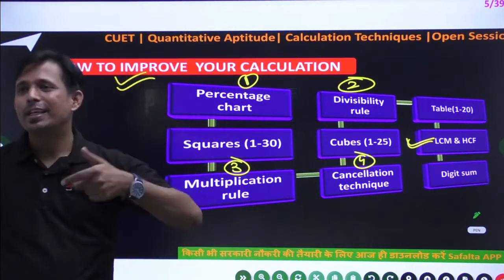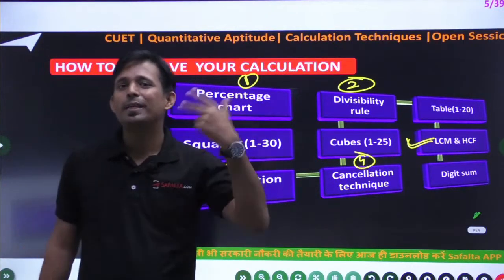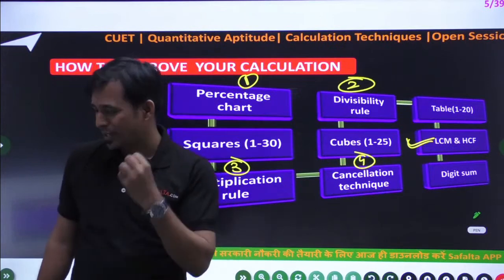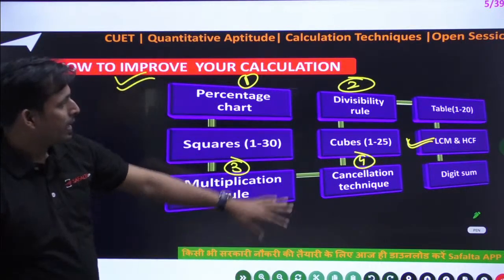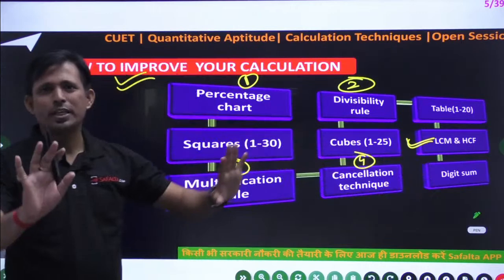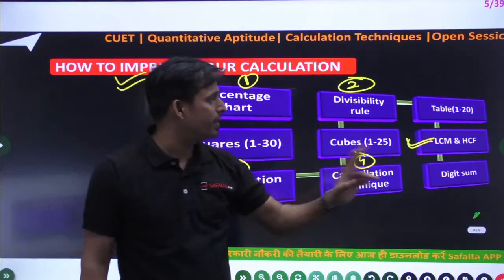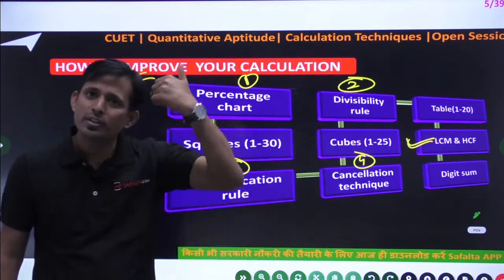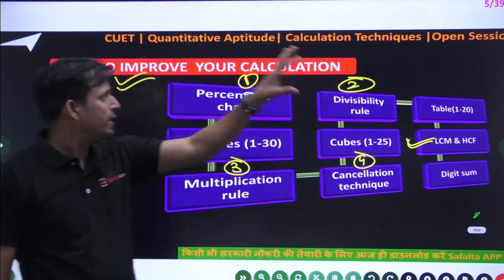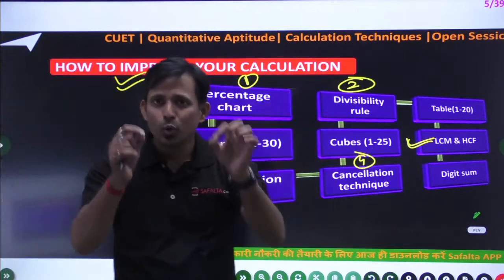Once you are strong in your calculation, all your chapters will be easy, because calculation is very important in your quant section. Okay, after that, digit sum will be used only in simplification questions, but cancellation, multiplication, percentage, divisibility, HCF and LCM will be used in the complete arithmetic. So this is the complete flow chart, and you have to know it one by one.